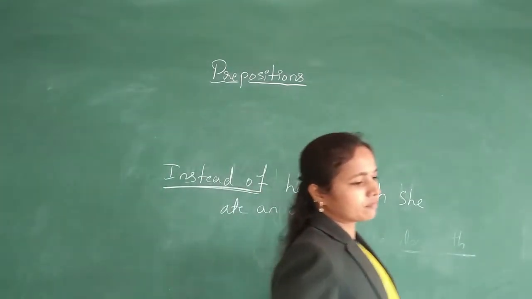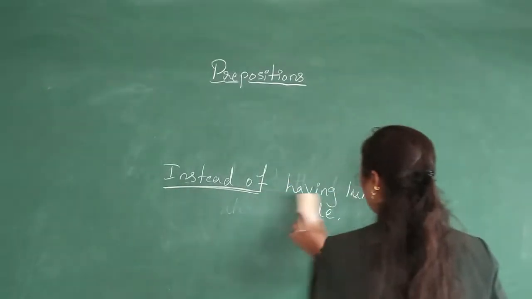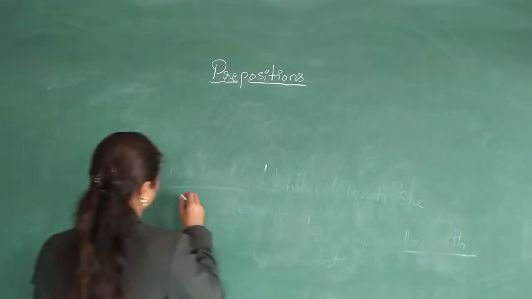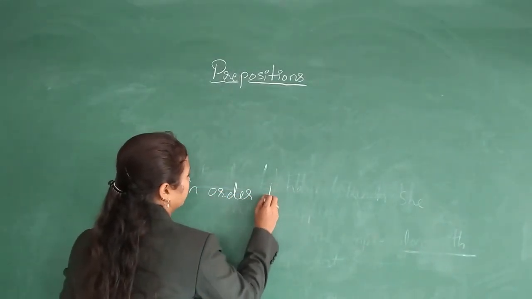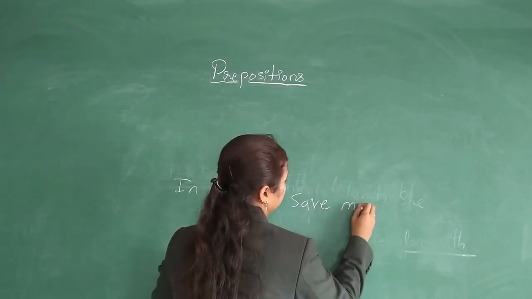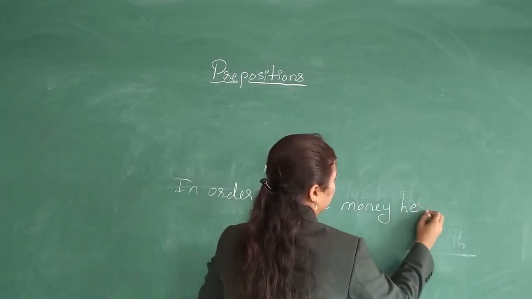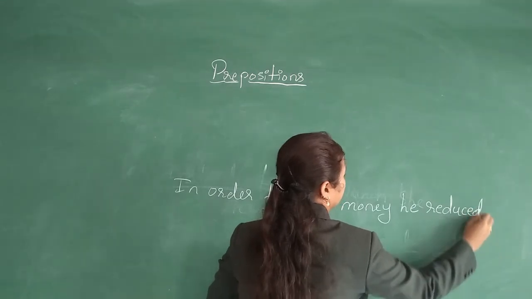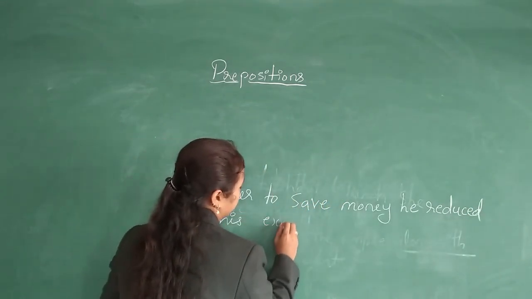Next one, in order to. In order to save money, he reduced his expenditure.